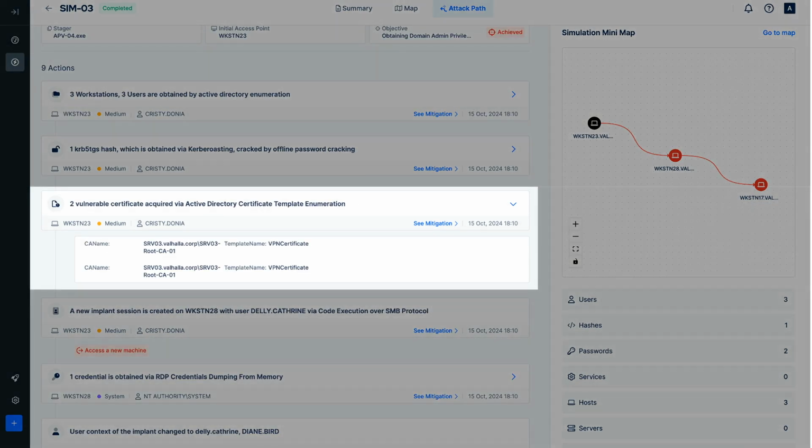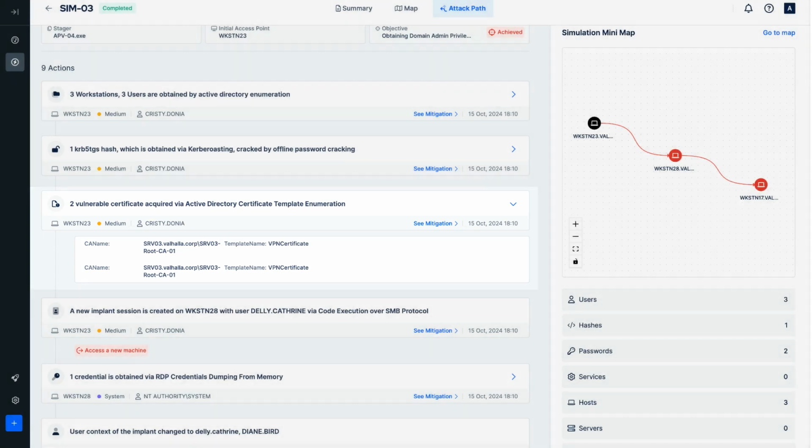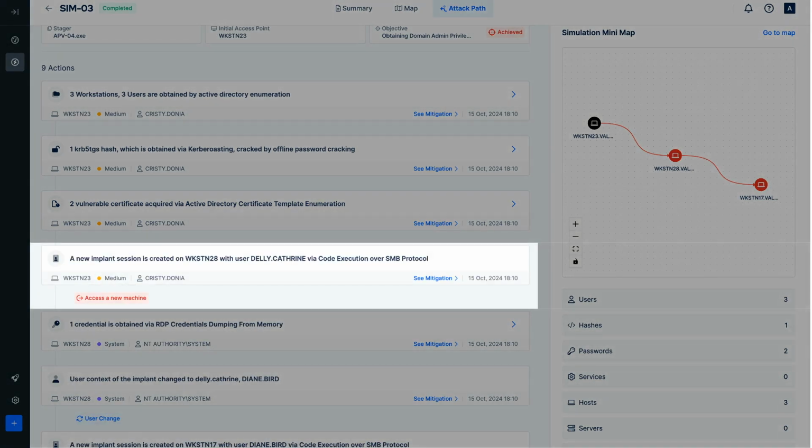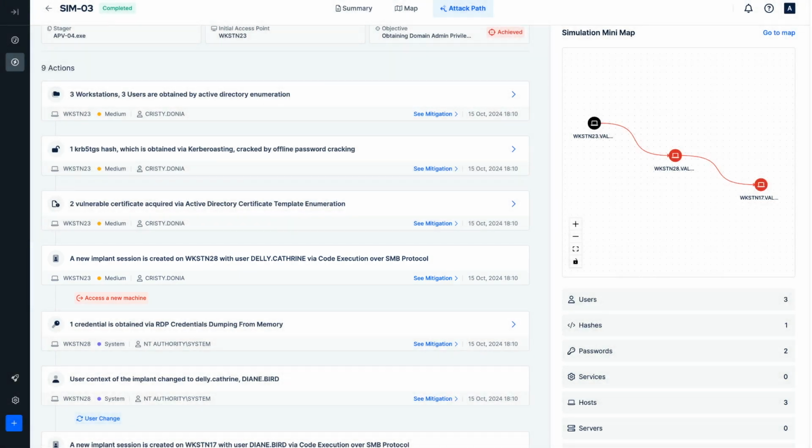The configurations of the certificate templates used in Active Directory Certificate Service were examined. As a result, vulnerabilities coded as ESC1 and ESC2 were identified in the VPN certificate template. Using the obtained user account, a successful lateral movement attempt was made towards the system Workstation 28.